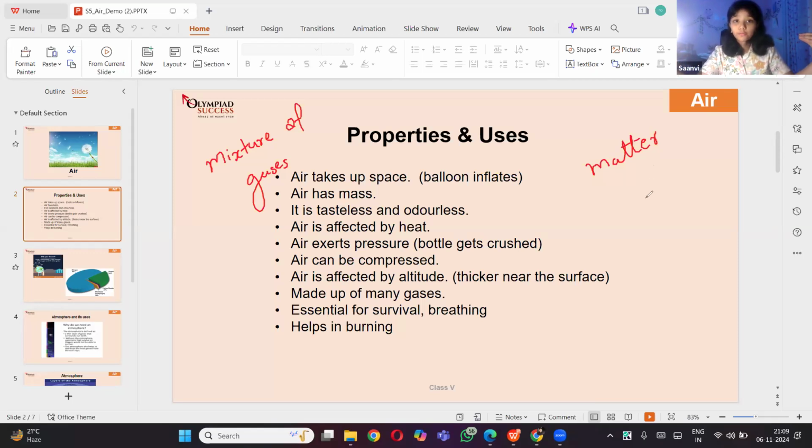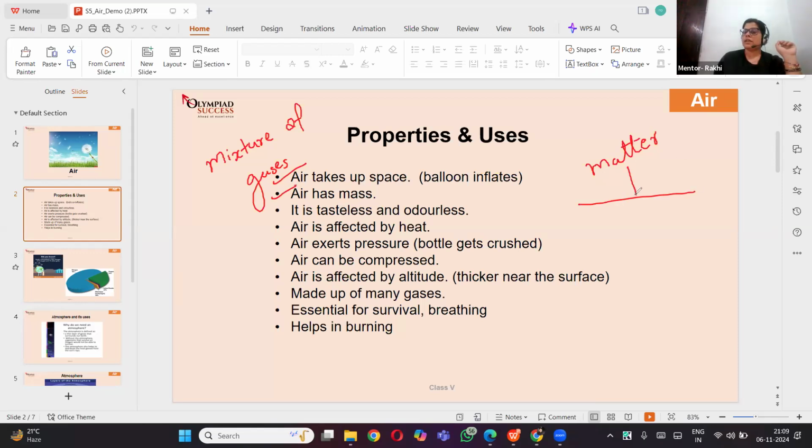You'll see the inflated balloon is heavier because air has mass, it occupies space. Very good. So that was a super correct experiment and example. Whenever we blow inside the balloon, the balloon expands, right? It means the air is occupying space inside the balloon, right? So air does have space.